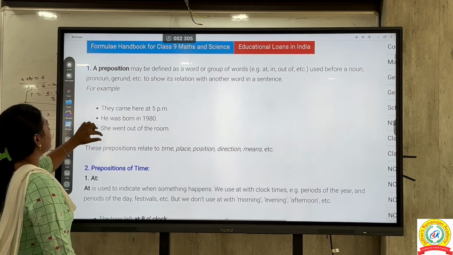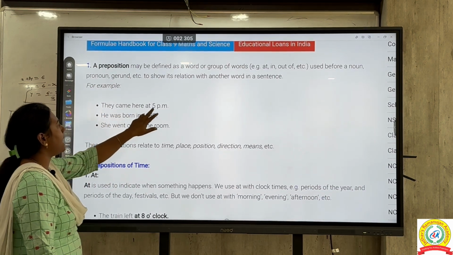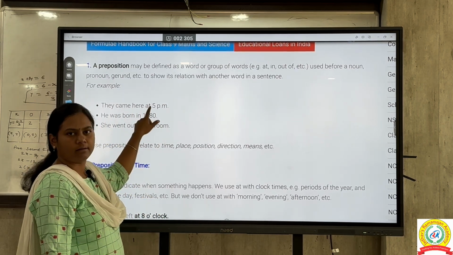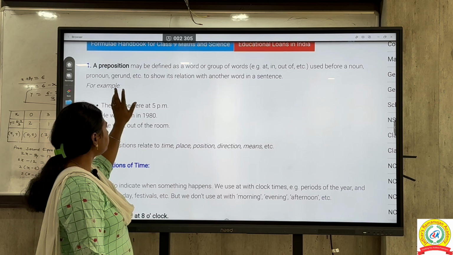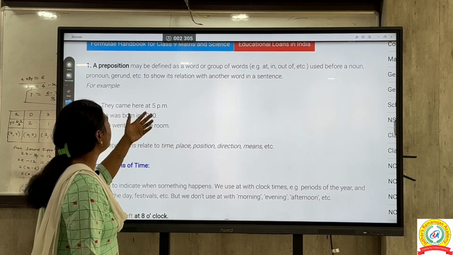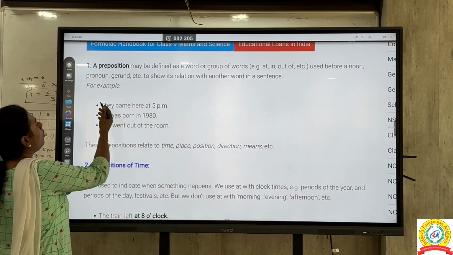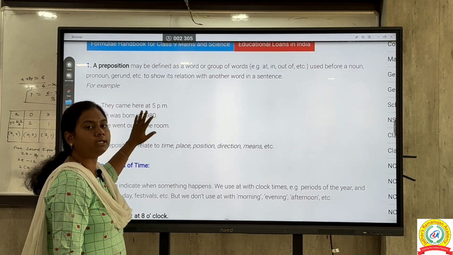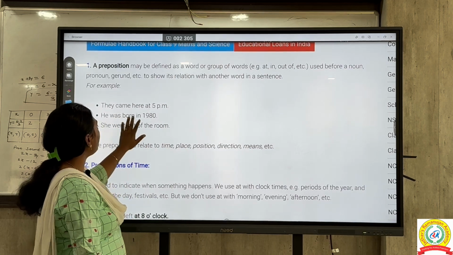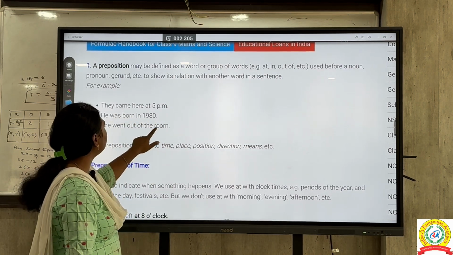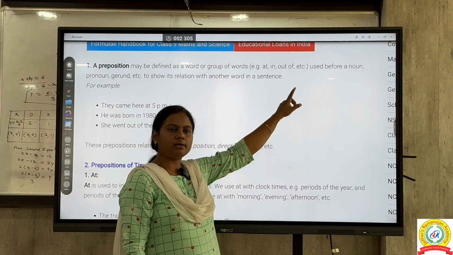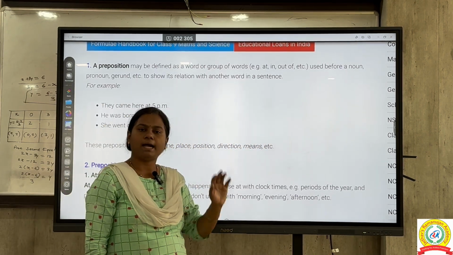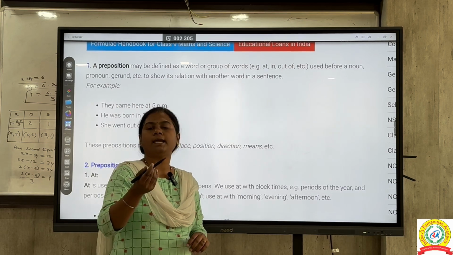So here one example is given, like they came here at 5 p.m. Which preposition have we used here? It is at. Okay. So what is this at showing you? It is giving you information about when that person or those people came. So it's giving you information about the time. Okay. Then he was born in 1980. She went out of the room. We have taken three examples here. So what we have learned is that a preposition can be a word or it can be a group of words.